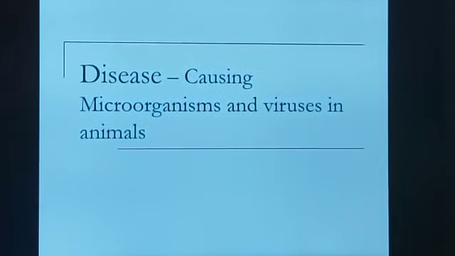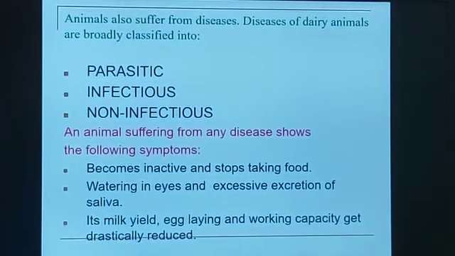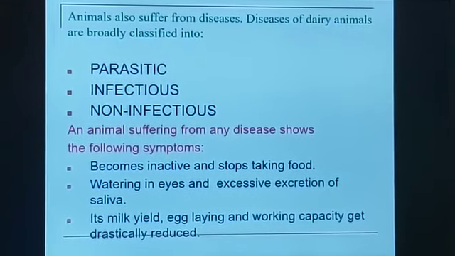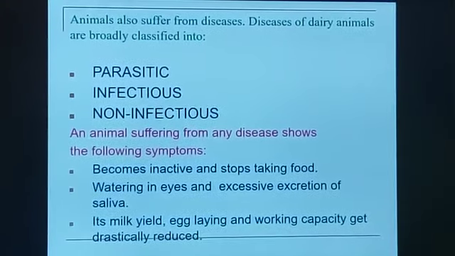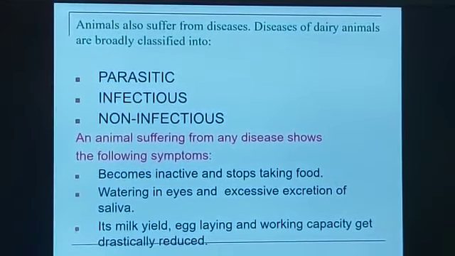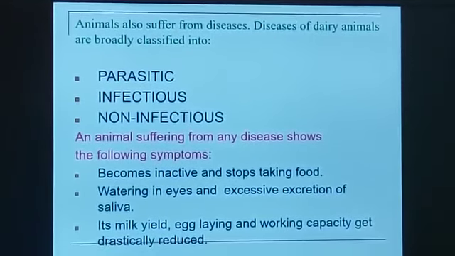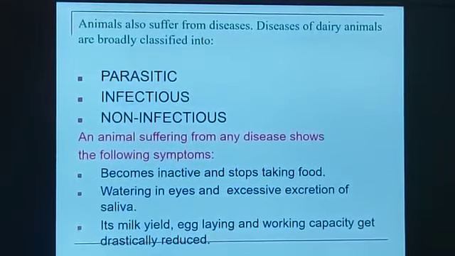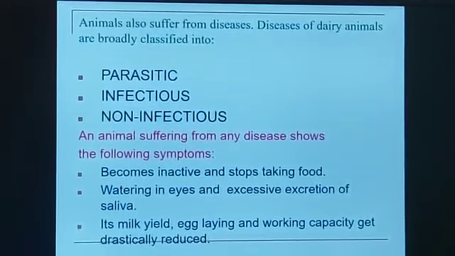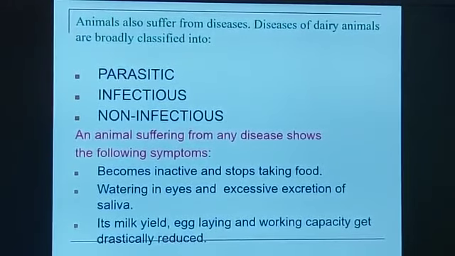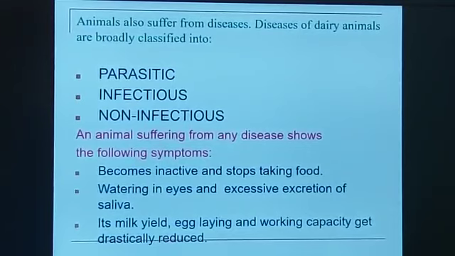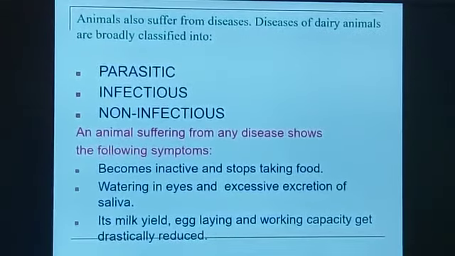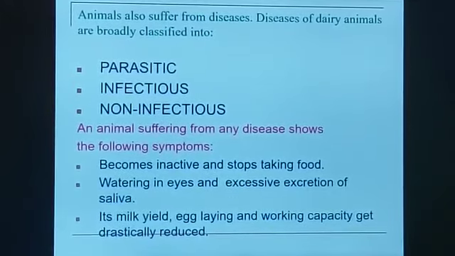about the plants. The animals also suffer from diseases. The diseases of dairy animals are broadly classified into three types: parasitic, infectious and non-infectious. Parasitic means the microorganism is totally dependent upon the host, getting the food from the host. Infectious diseases can pass from one animal to another, or from one organism to another. Non-infectious diseases do not pass or communicate, or infect other persons.